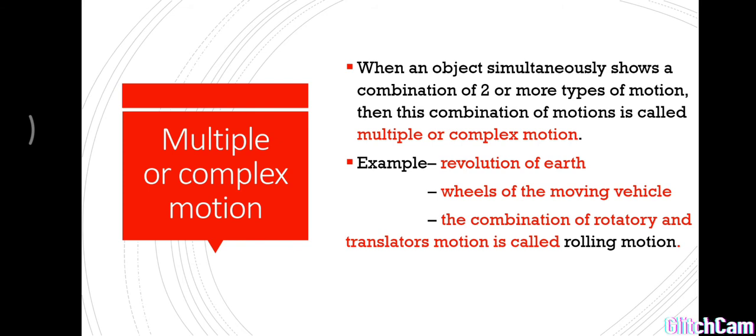Next we go for multiple or complex motion. When an object simultaneously shows a combination of two or more types of motion, then this combination of motion is called multiple or complex motion.